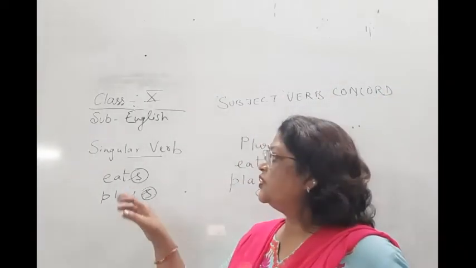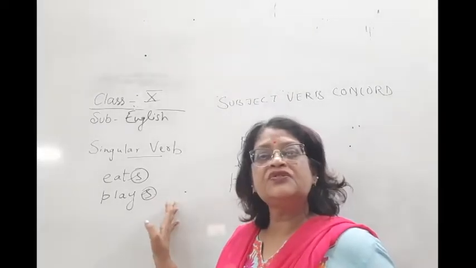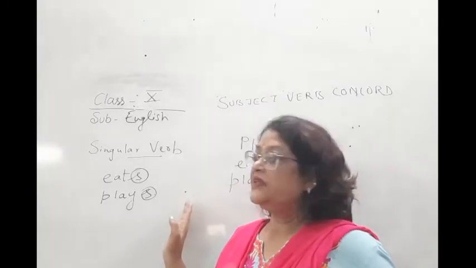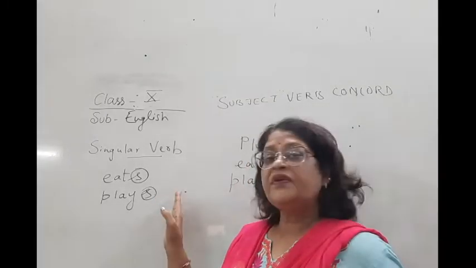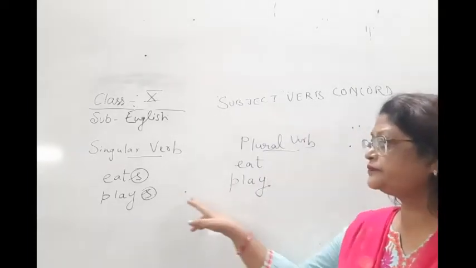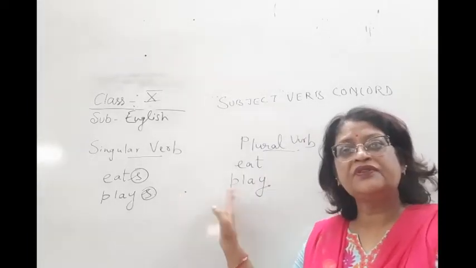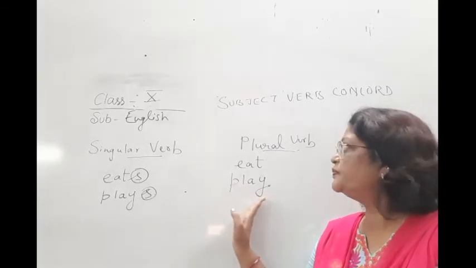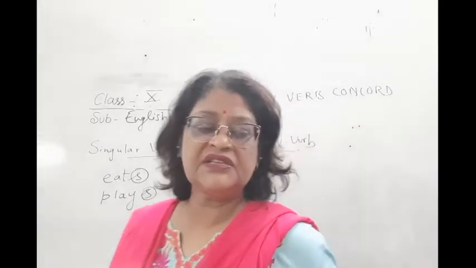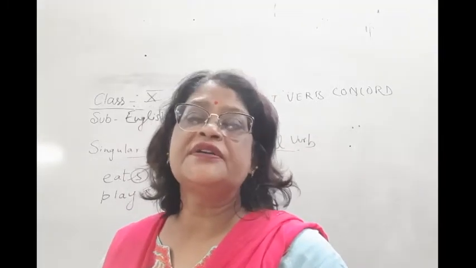We always put s or es with a singular verb, and with a plural verb, the verbs will be without s. So this is the basic concept a child should understand.